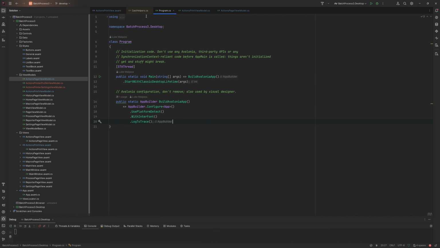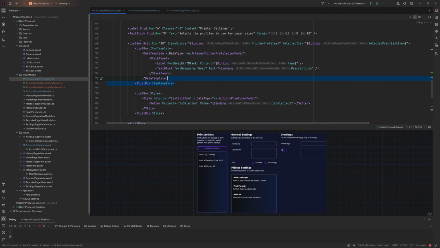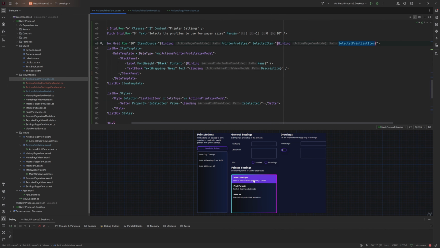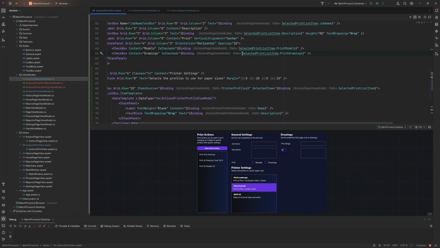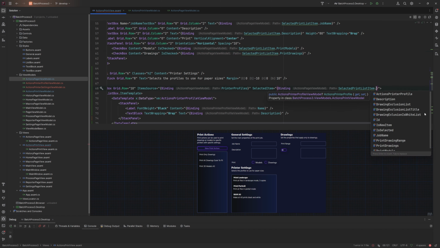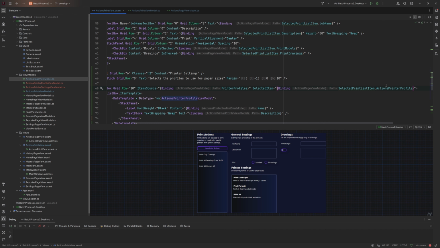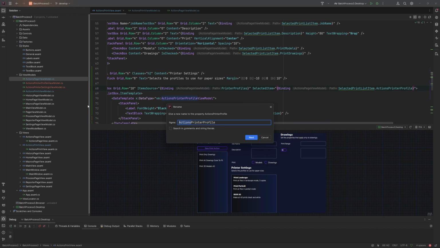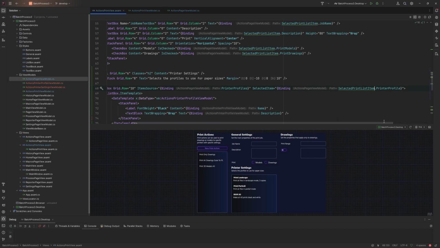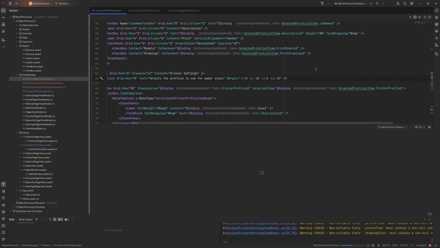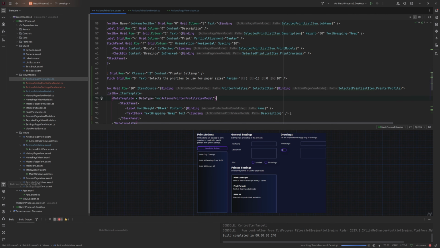So let's just take a look at where we've left some information. And my guess will be the selected item that we didn't actually finish doing. So all we need to do when we select between these is for the selected item, this is where we can say the currently selected item here, and then set it up to be inside of there, the actions printer profile. So we probably don't want to call it actions printer profile. We'll just call it printer profile. Just press F2 to rename. And then we're getting the warning at the minute as well that it's obviously possibly null. But we ignore that for now. As long as the UI is built correctly, we won't hit that error of it being null.